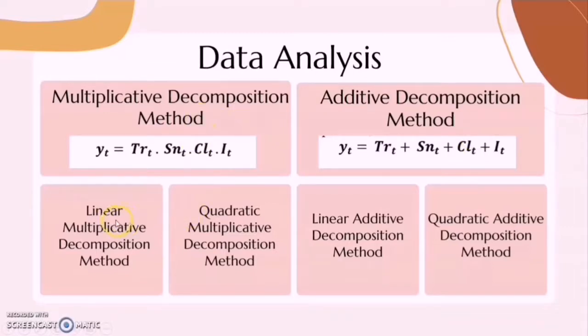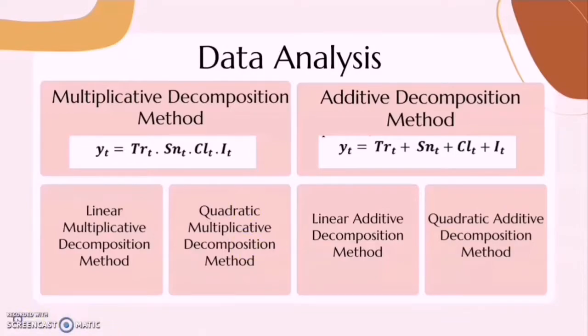So in the multiplicative decomposition method, there are two types of model, which are linear multiplicative and quadratic multiplicative, and the same goes for the additive decomposition method, which has linear additive and quadratic additive. So in this research paper, we will compute the MAE, MSE, and MAPE values of these four models in order to find out the most significant model to proceed to forecast the short-term and long-term air cargo volume.